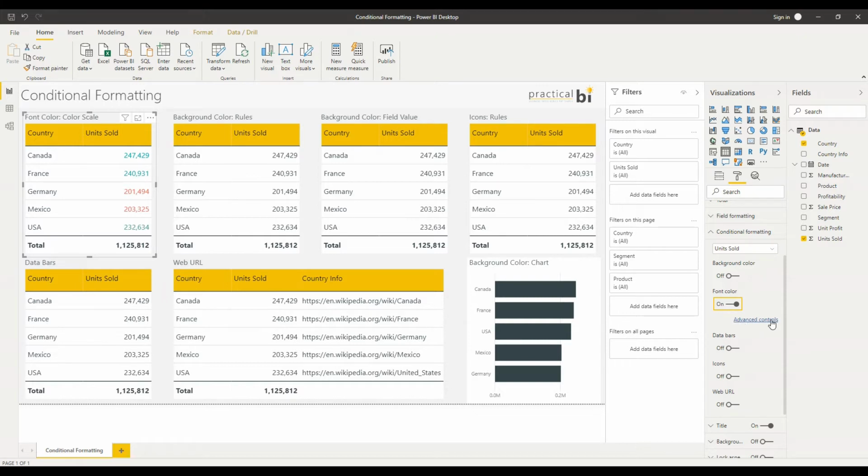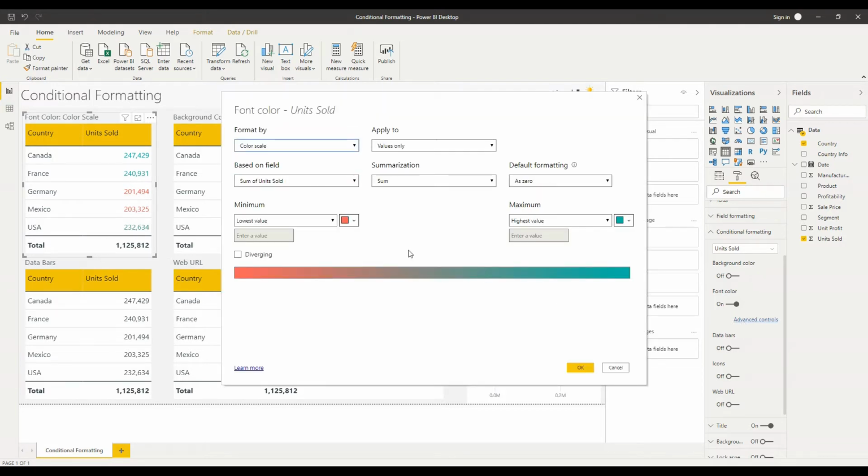You see a little hyperlink here, and that will let me change some of the options about the conditional formatting that's been selected. Okay. So first of all, let's just have a look at the top left-hand corner here. We've got a format by option, and we've got color scale selected. Now there are three options under this drop-down. I've got color scale, rules, and field value. And we'll talk through each of these, but let's stick with color scale for now.